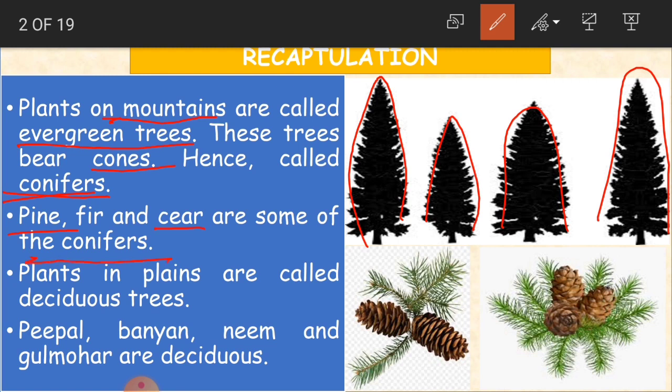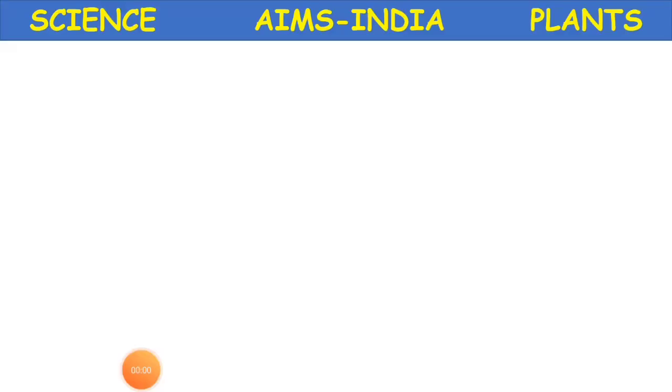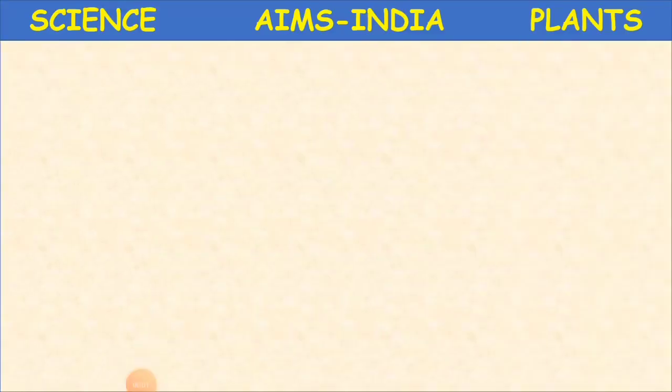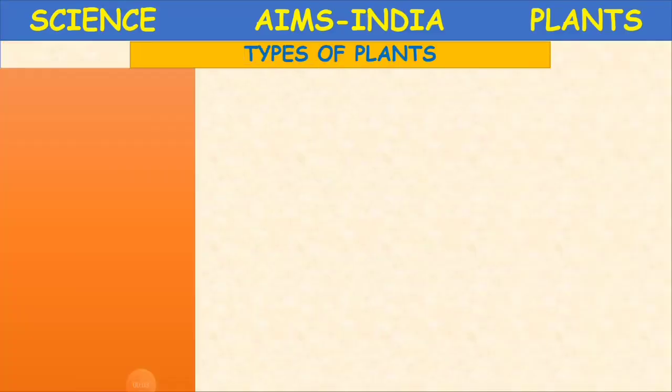Plants in plains are called deciduous trees. Plains means flat surface land area. Examples of these trees are peepal, banyan, neem and gulmohar. These are called deciduous trees. So we learn some more types of plants here, children.